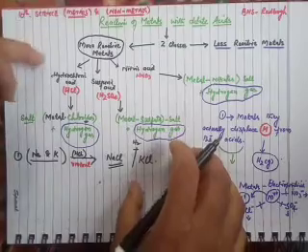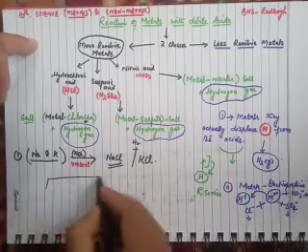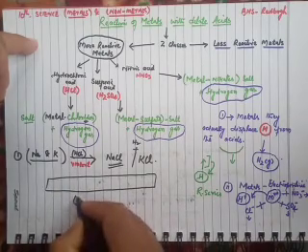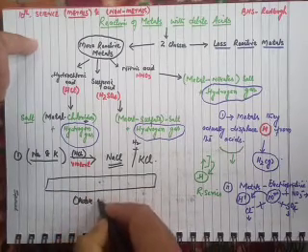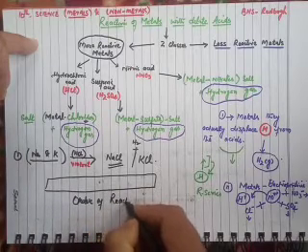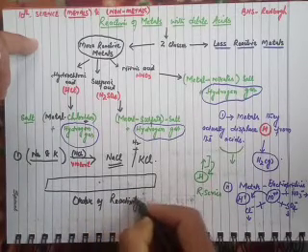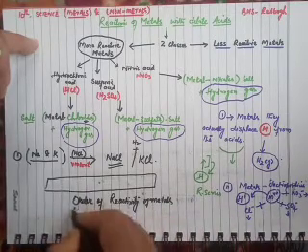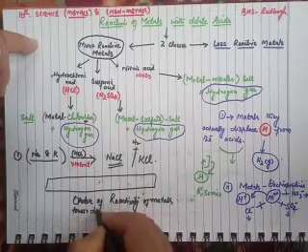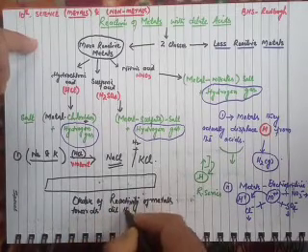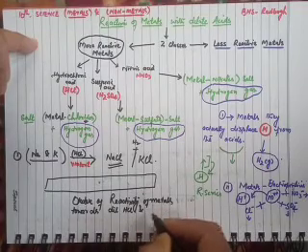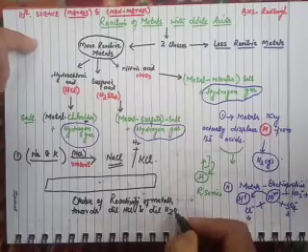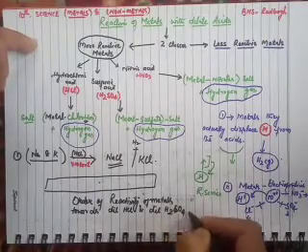Dear students, I may write here a series: order of reactivity of metals towards dilute HCl and dilute H2SO4.